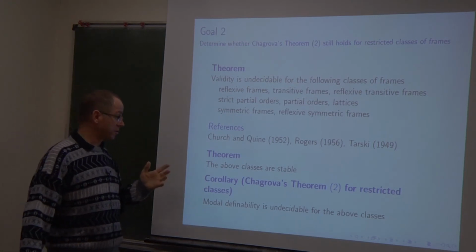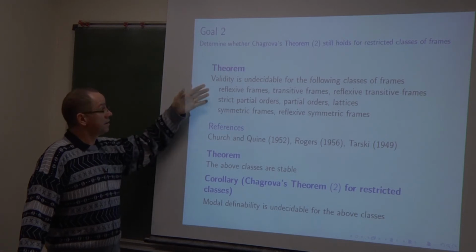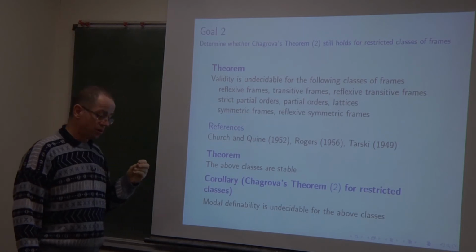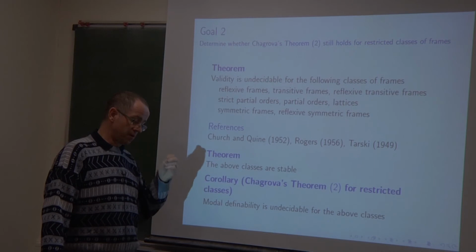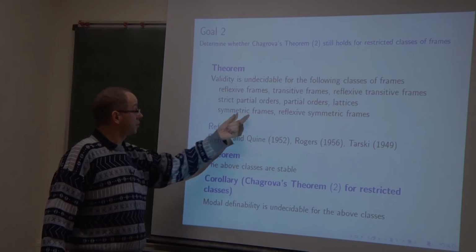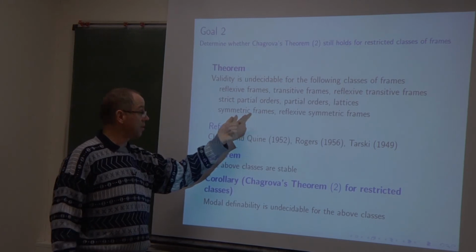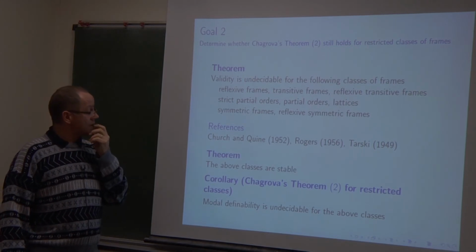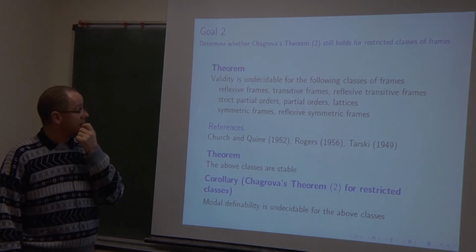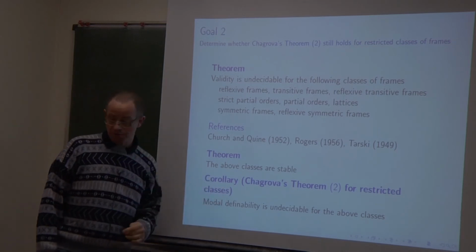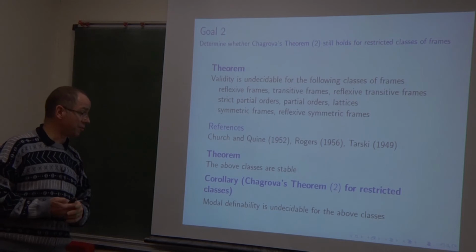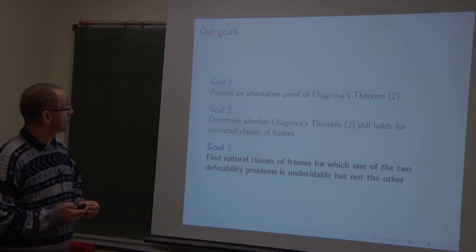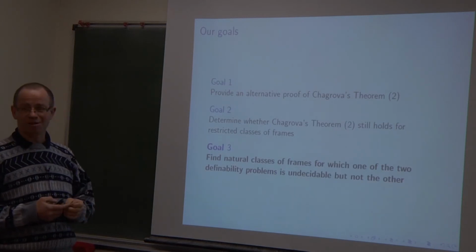But it is not the end of the story, because to know that validity in this class of frames is undecidable is not enough to conclude that modal definability with respect, for example, to the class of all symmetric frames is undecidable. It is needed to show that this class is stable. But we have seen some examples, for example, the class of all reflexive frames, that it is stable. And therefore, we obtain as a corollary the undecidability of modal definability with respect to these classes of frames. Okay, we have obtained our second goal.